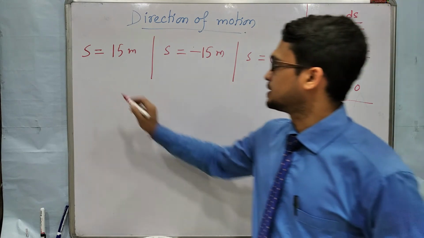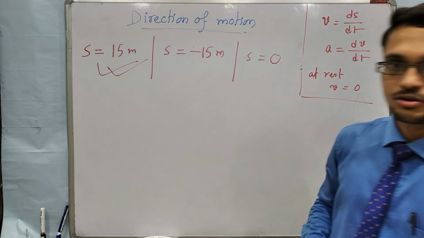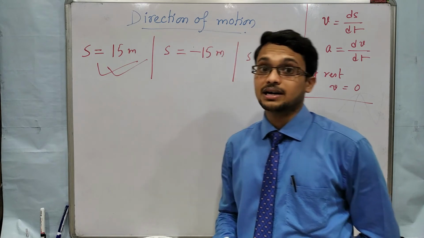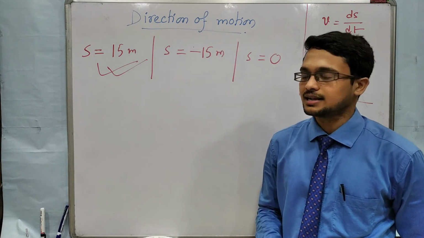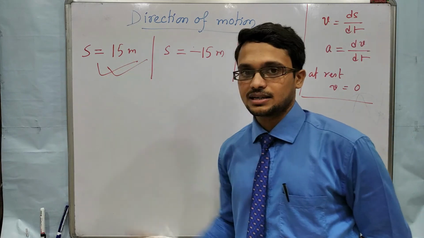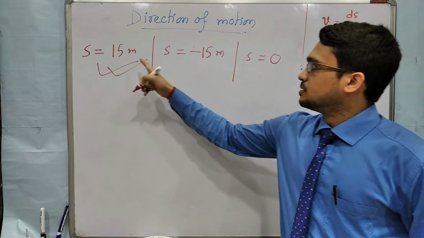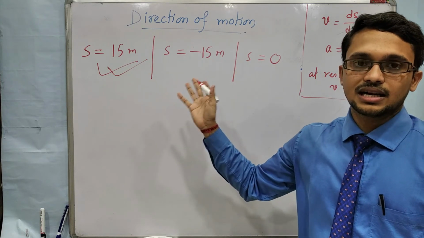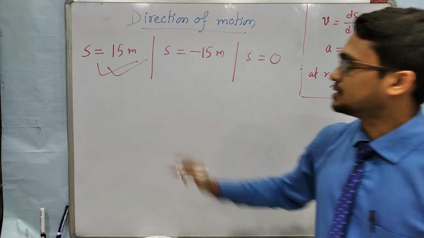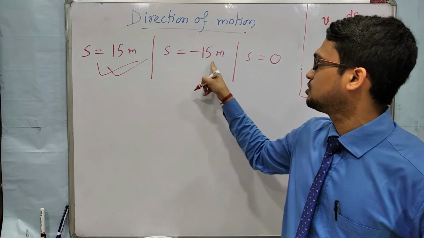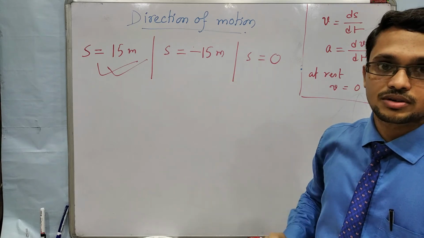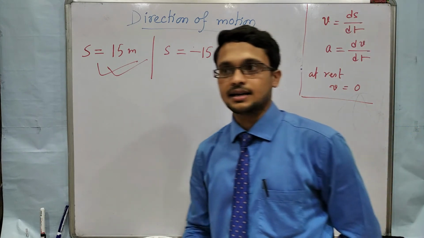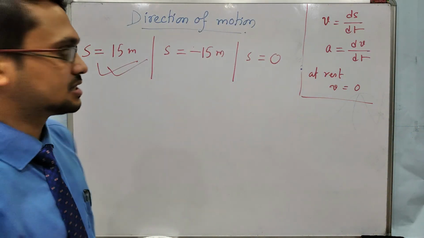So I hope many students will tell this is the answer: s is equal to 15 meter. Many of you will tell. But this is not correct. s is equal to 15 meter is not correct. s equal to 15, s equal to minus 15, s equal to 0: this is the displacement, this is the position. So displacement does not tell about its direction of motion.